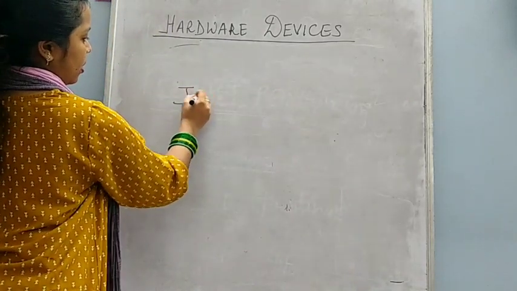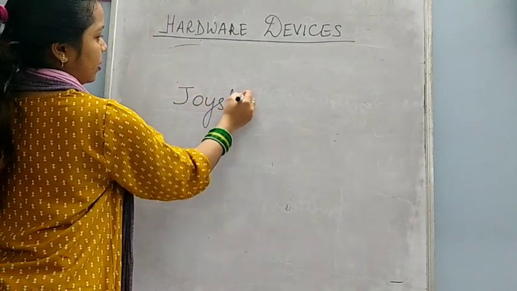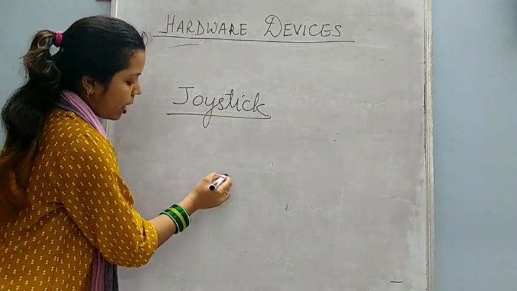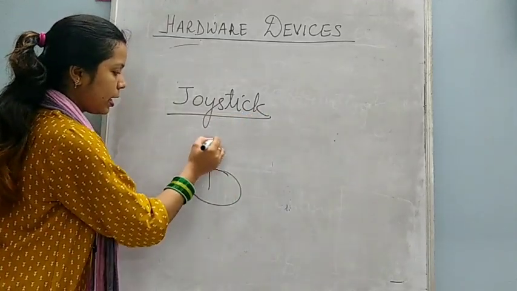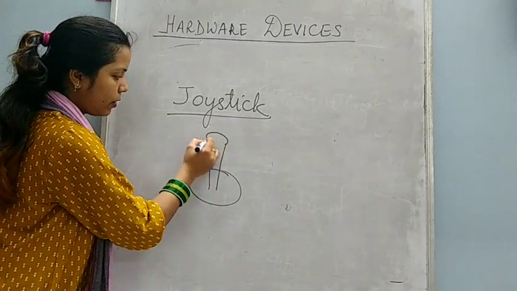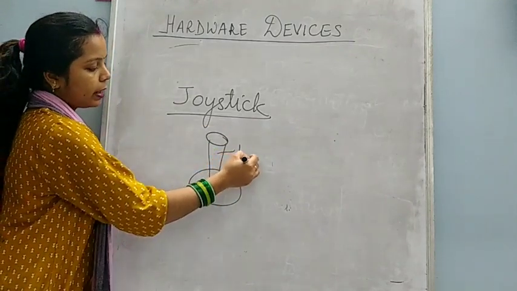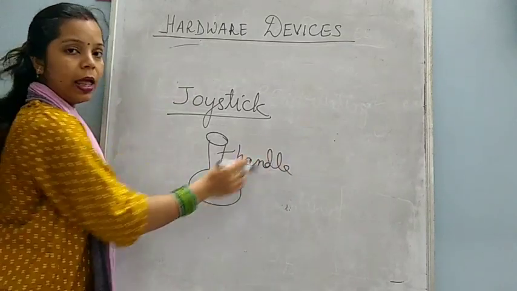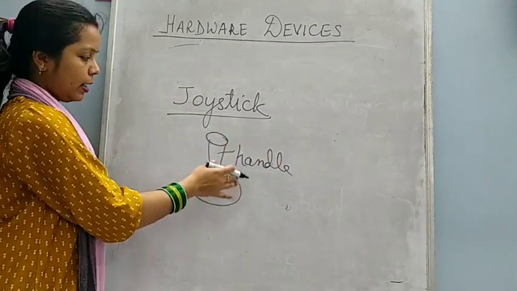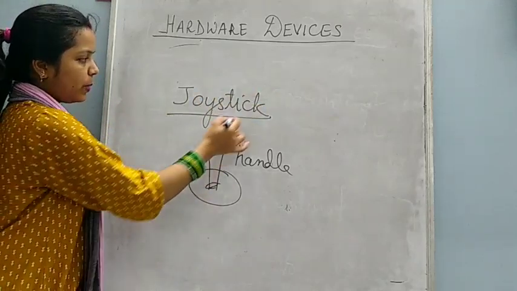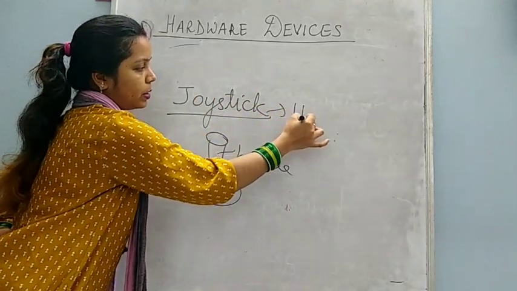Joystick. Now what is this joystick? Joystick is a device like this. Okay, like this one device is there. It has one handle like this. This is the handle, and by moving this handle you can move on the screen. It is mainly used for playing games.